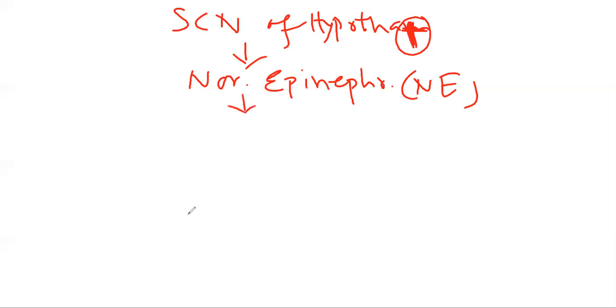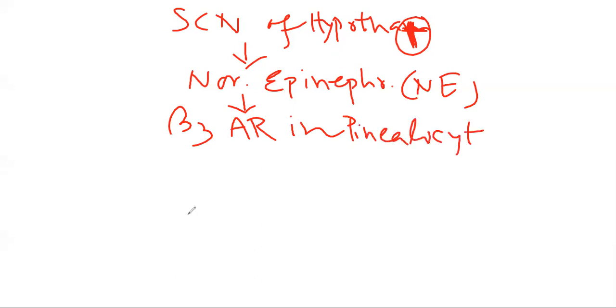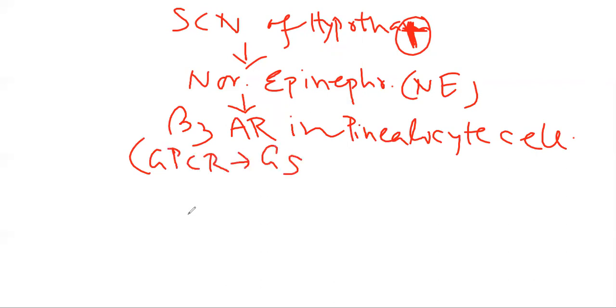So norepinephrine will be released from the postganglionic nerve fiber, and it acts on the beta 3 adrenergic receptor, which is present in the pineal gland, and the pineal gland is made up of several pinealocyte cells. So the beta 3 adrenergic receptor is present over the pinealocyte cell membrane, and it is a G protein coupled receptor with action similar to G stimulatory alpha.